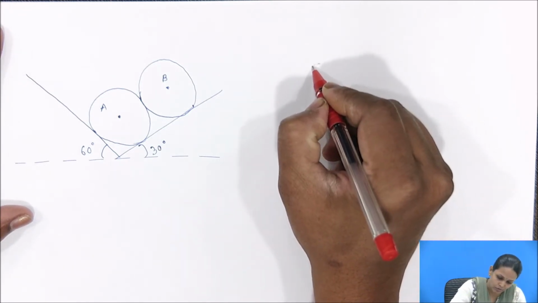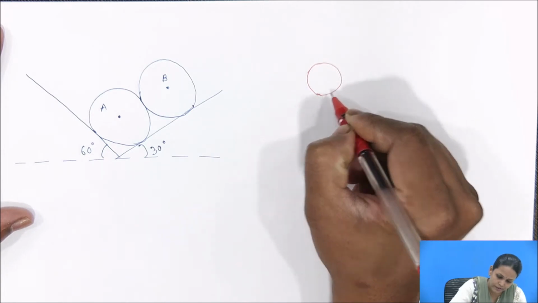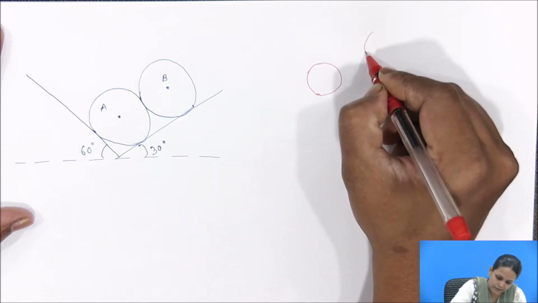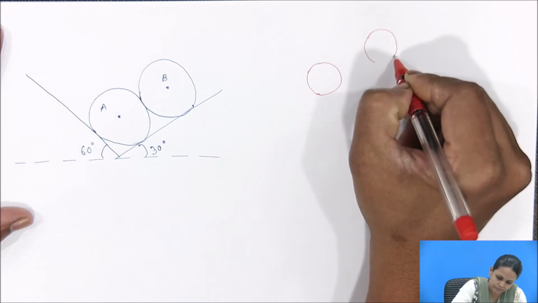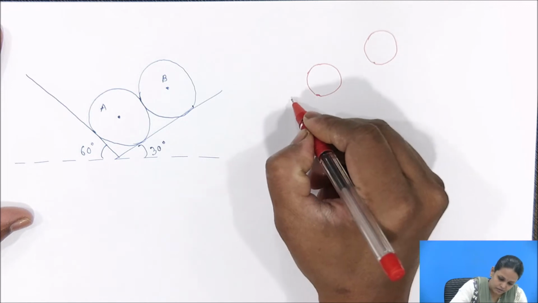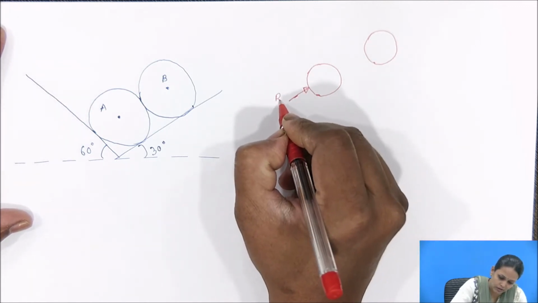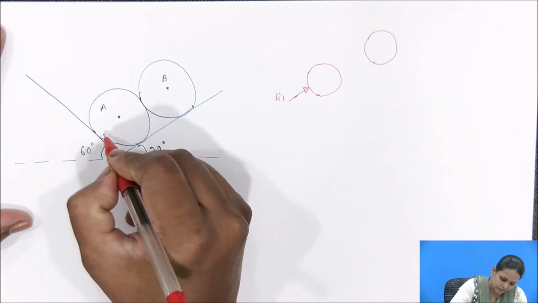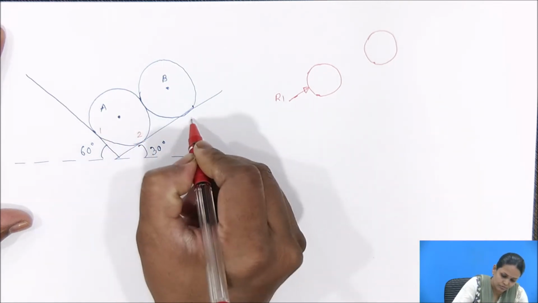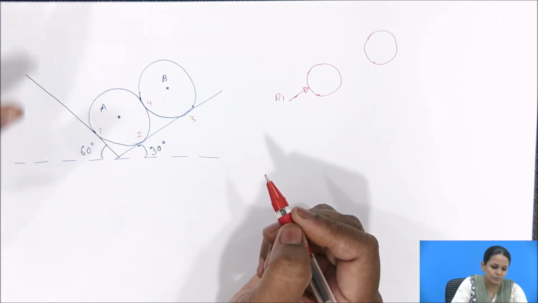We have to remove all the supports and show only the reactions and the forces acting on the body. So for sphere A, the reaction will act like this. I will call it R1. It is 0.1, 2, 3 and 4 between the two spheres.